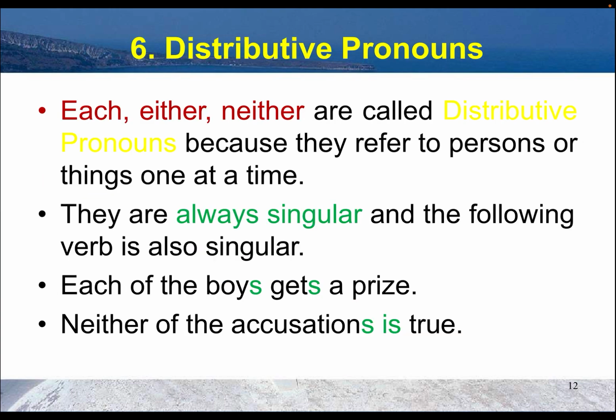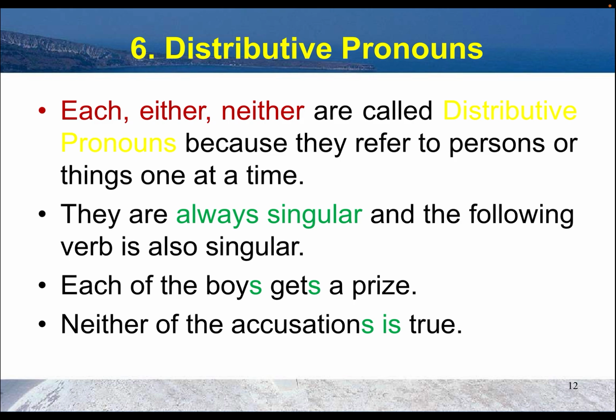Next we will discuss distributive pronouns. Distributive pronouns are such words because they refer to a person or thing one at a time. For example, each, either, neither are called distributive pronouns. They are always singular and the following verb is also singular. These distributive pronouns are always singular.